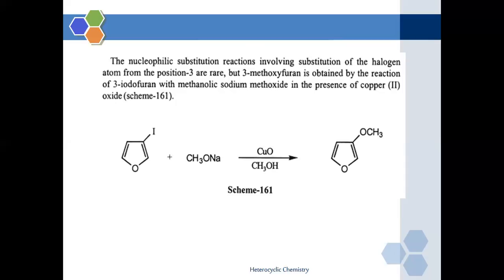This substitution only happens if the furan is substituted with a halogen atom at the carbon number 3 position.